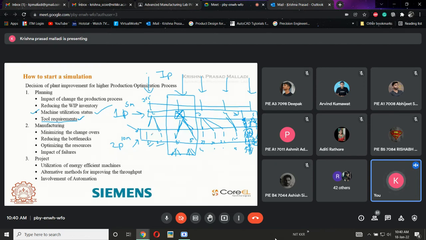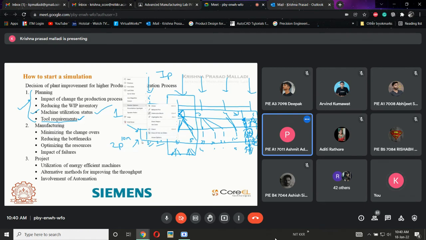If I don't have that stock available, what will happen? I don't know when exactly the tool is going to fail. Suddenly the tool will fail automatically. If I don't have any stock with me, then the process is going to halt. So I need to plan based on this. So this is the first set of the planning phase. Clear?